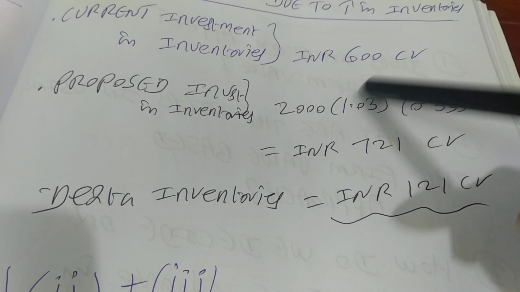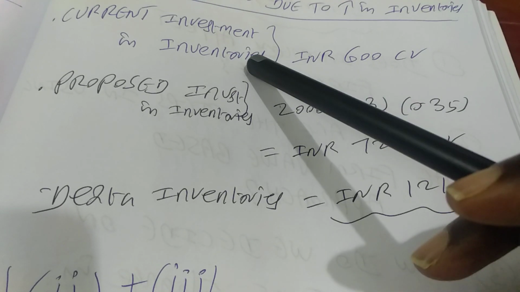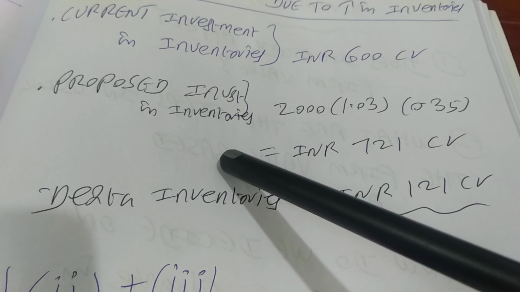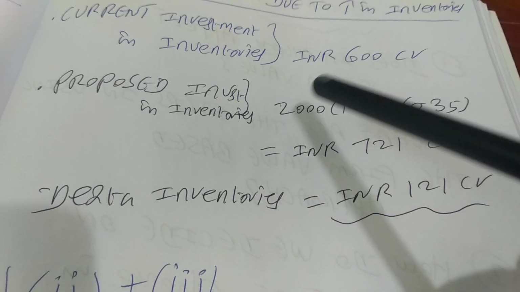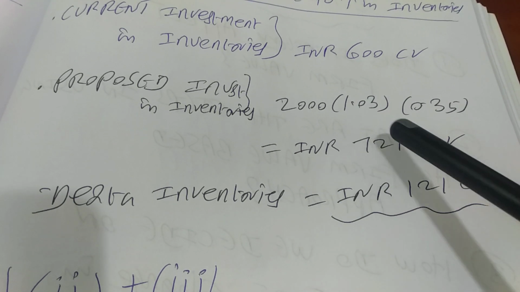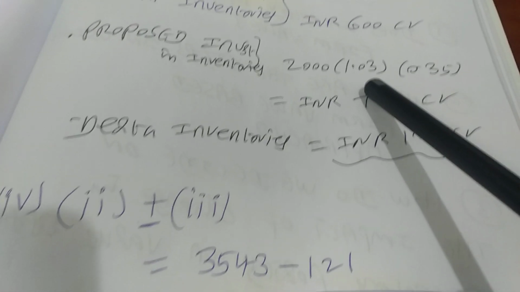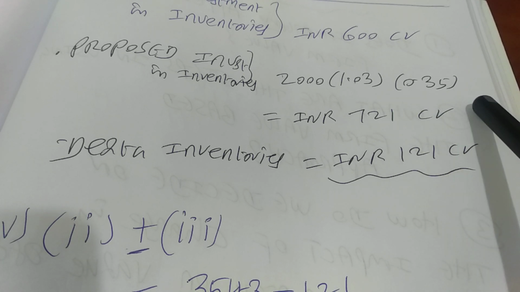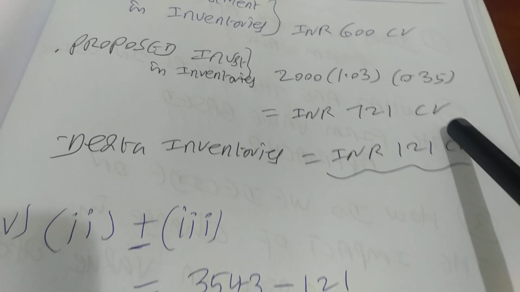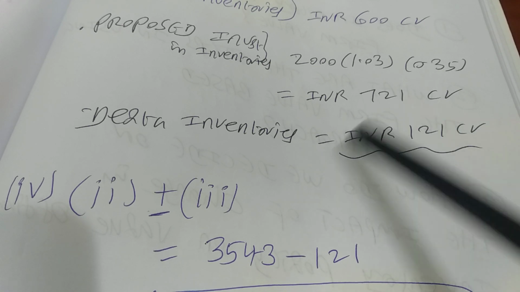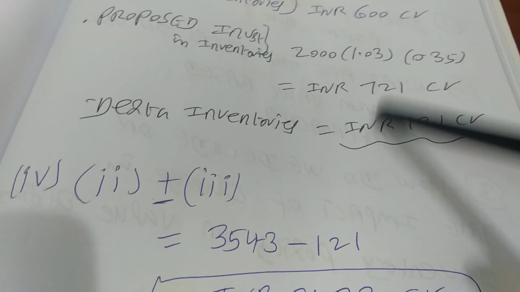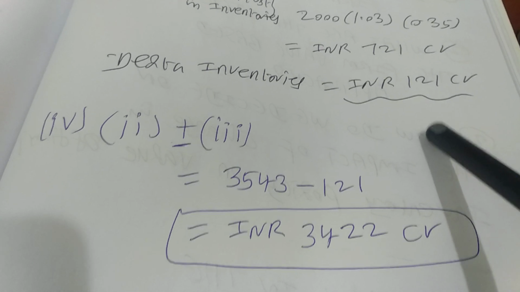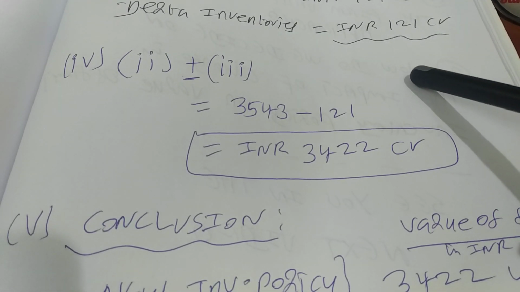Now we want to know how much it is. For that, first we have to find out what is your current level of investment in inventories. That is INR 600 crores, already given in the problem. Now we have to find out how much we will invest for the change in the inventory policy. That is going to be 2000 current year revenue into immediate hike, that is 3%, into 1.03 into 0.35, which is going to give you INR 721 crores as your investment in inventory. So what is the difference here? The difference is INR 121 crores. So that means the cash that is going to go out from your pocket is 121 crores.